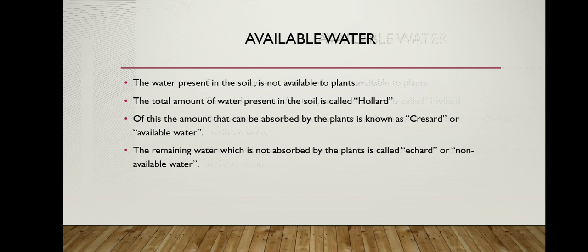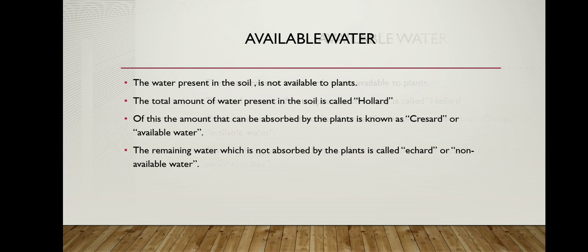Okay, now we'll see available water. What is available water in the soil? The total amount of water which is present in the soil is not available to the plants. That total amount of water which is present in the soil is called holard. Of this holard, some quantity of water can be absorbed by the plants. This water is called chresard or available water.